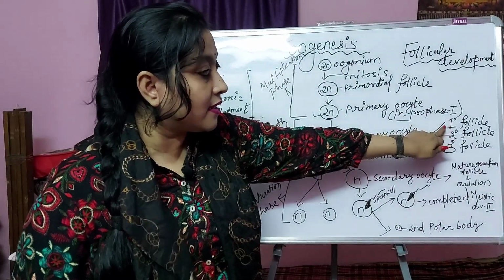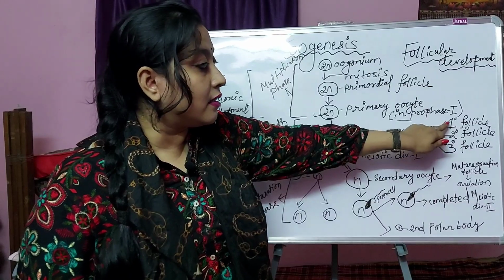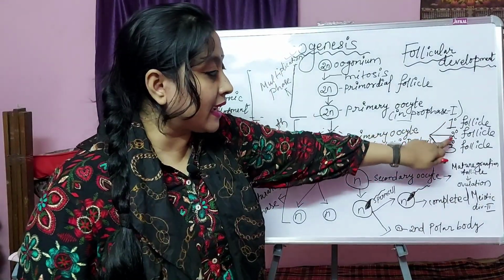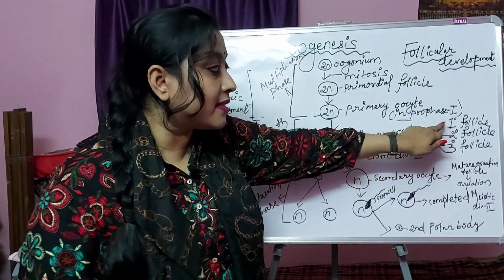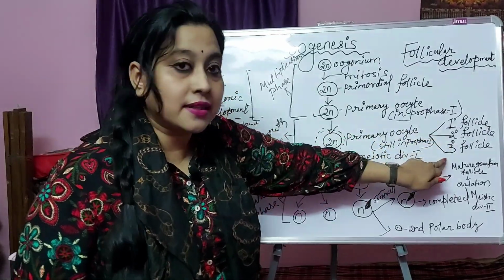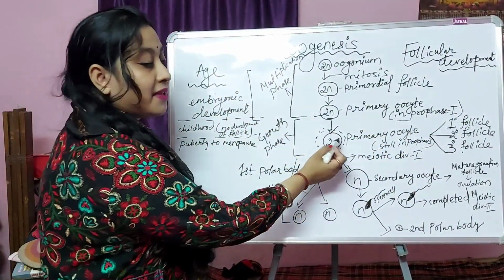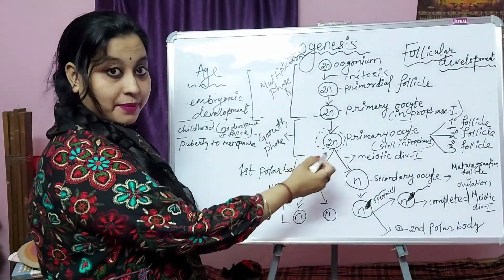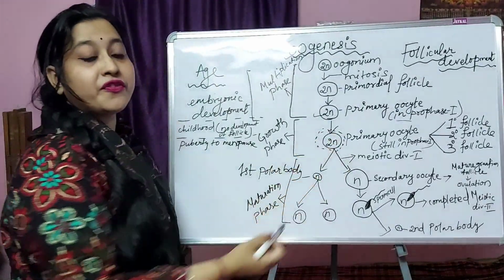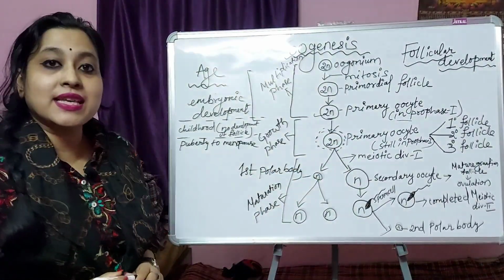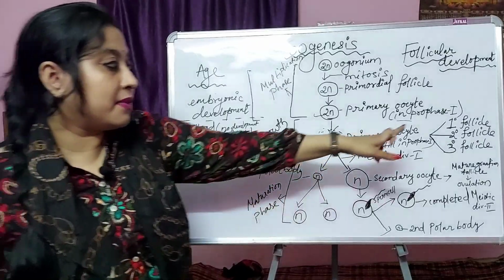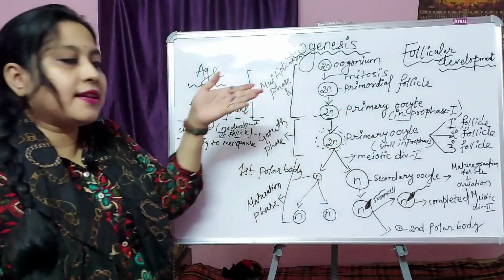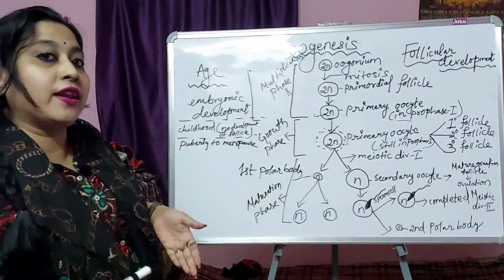Look at here. This is the primary follicle. This is first degree, second degree, third degree, that means primary, secondary and tertiary. In the primary oocyte, there is formation of a single layer of granulosa cells, which forms the primary follicle.